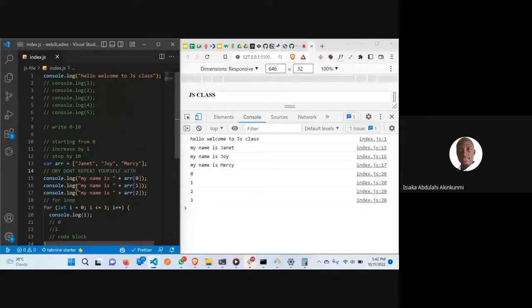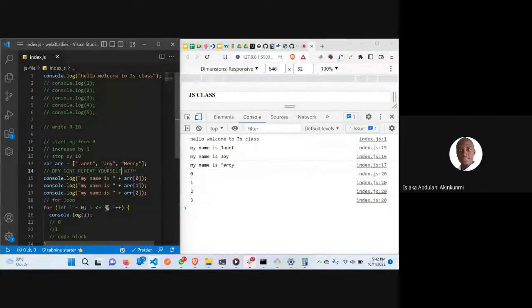So I can come into my for loop now. If you look at it, my i here is what? For the first time, it's going to be 0. For the next one, it's going to be 1. The second one is going to be 1, 2. Now, there's something in an array: the index of an array starts with 0. It's not 1.